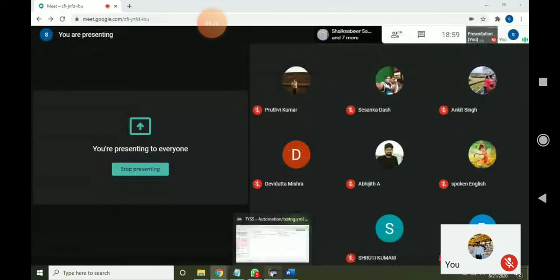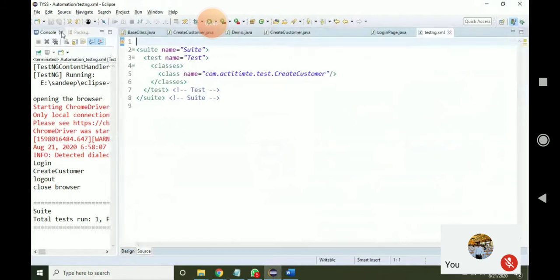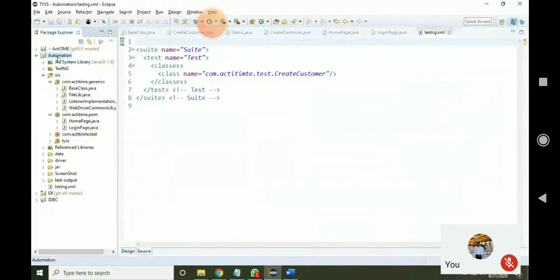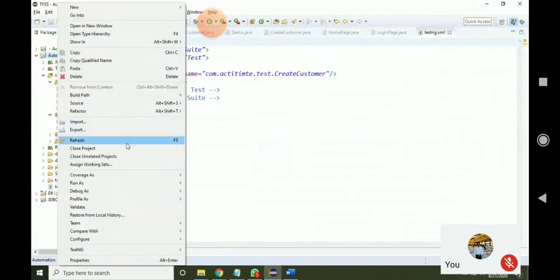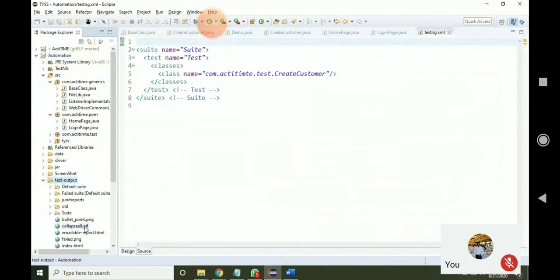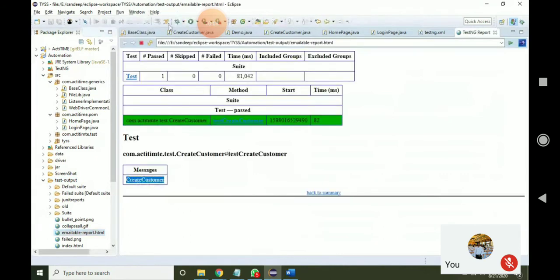If I see the report, you can see the report. You see a green color. Let us go to the console, or else how to see the report? Refresh your Java project, right click, refresh, then open the test output folder. Click on the emailable report icon. You can see the report. See here, the test create customer successfully executed.